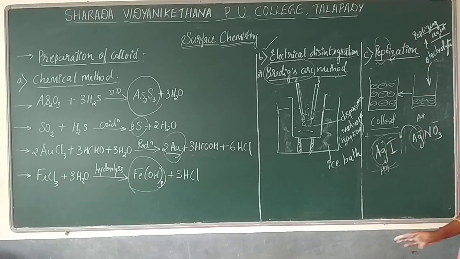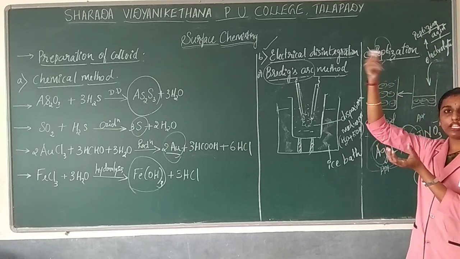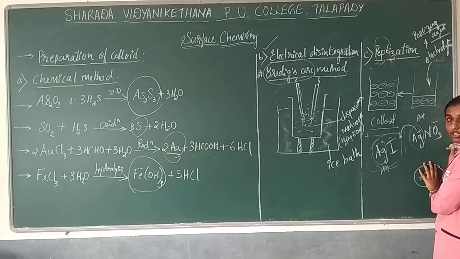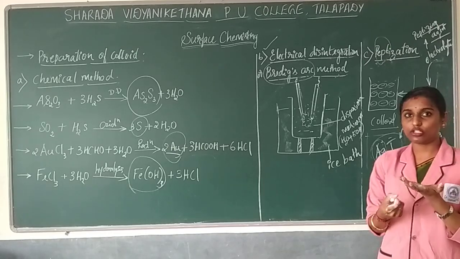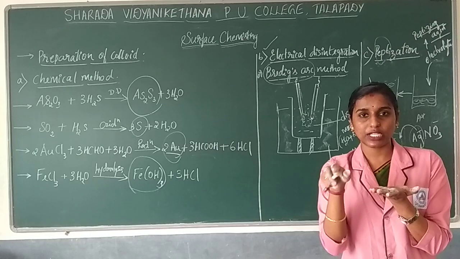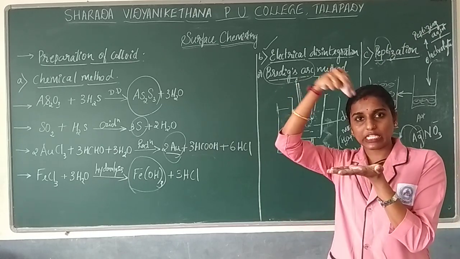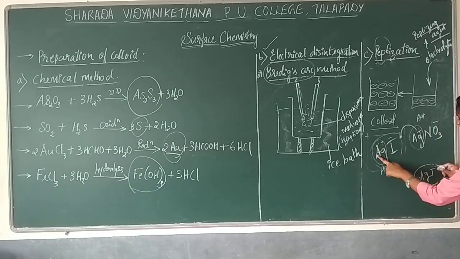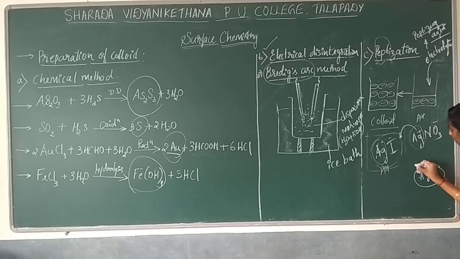So now this is peptization. How does it work? Consider this is your precipitate. When you add AgNO3 to the solution, what will this precipitate do? It will adsorb. You have learned the concept of adsorption. Adsorption takes place only on the surface. The particles will be adsorbed, right? So here, this precipitate adsorbs the common ion from the electrolyte. So it will adsorb only Ag+.